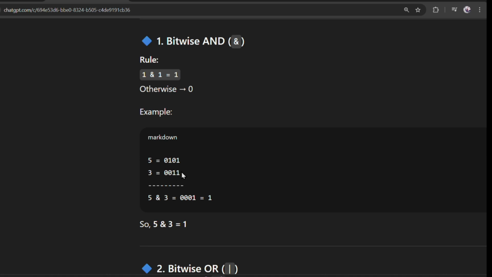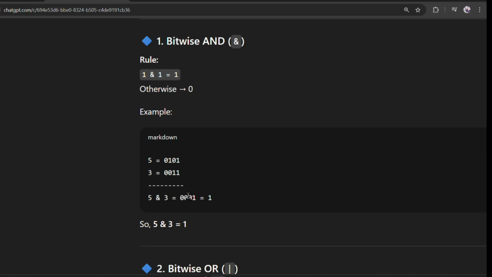Here, when we are considering 5 and 3, the binary values are 0 1 0 1 and 0 0 0 1 1. Here we have 1 and 1, so the output will be 1, because the rule is 1 and 1 is equal to 1. Similarly, here 0 and 1 gives 0, because both values should be 1 to get 1. If they are different, then the output will be 0.